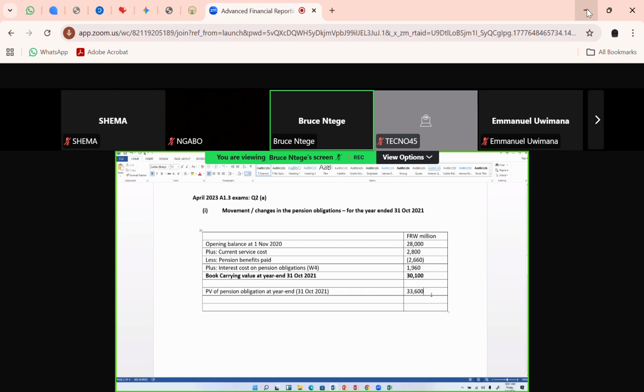Yet my fair value or present value is 33,600. So the difference here is what I'll call a remeasurement difference. I have computed it at the year end, 31st October 2021, where I'm looking at the difference between the 33,600, which is the present value or the fair value at the end of the year, minus the book carrying amount of 30,100.